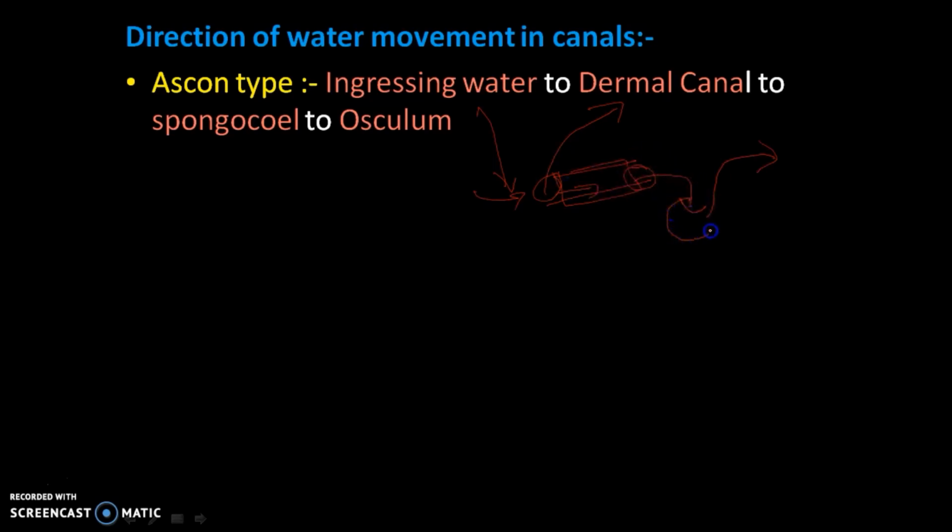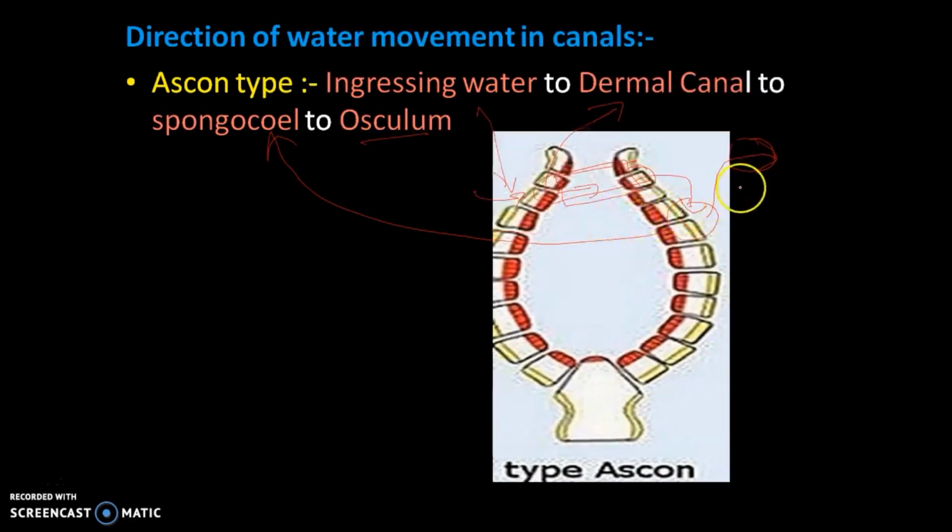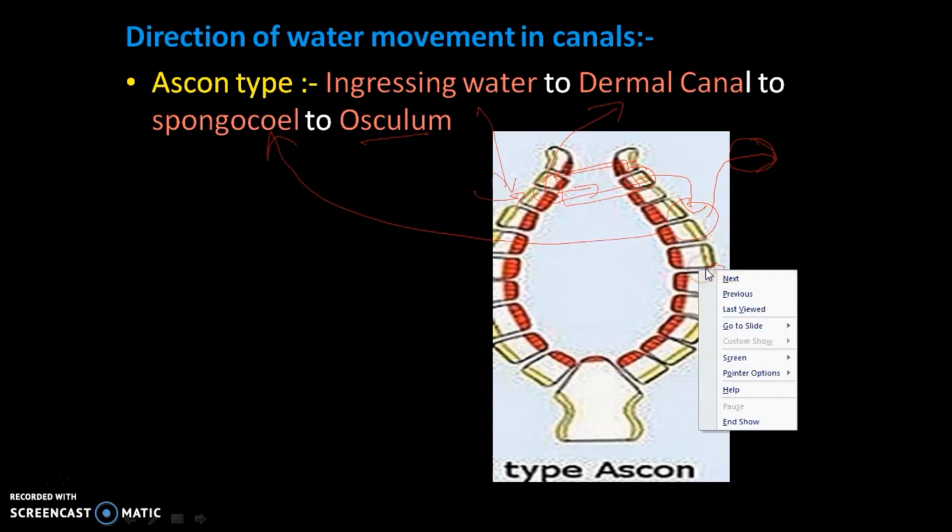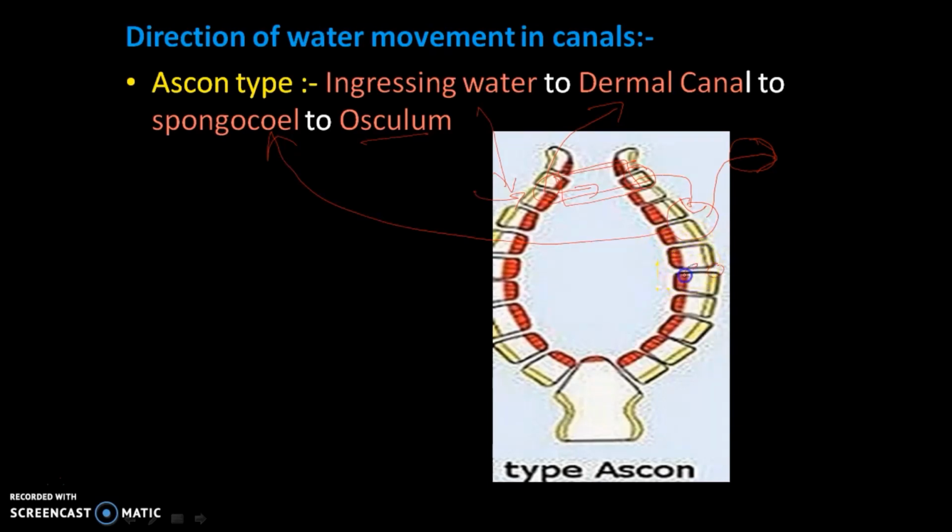Then we move on to the cavity. This cavity present is the spongocoel cavity, and moving out of the body, that is the osculum. So here what we find is a very simple canal. Entering, this is the dermal canals. This part is the dermal canal part. Got it? This is the dermal canal part, and then we move on to the spongocoel.